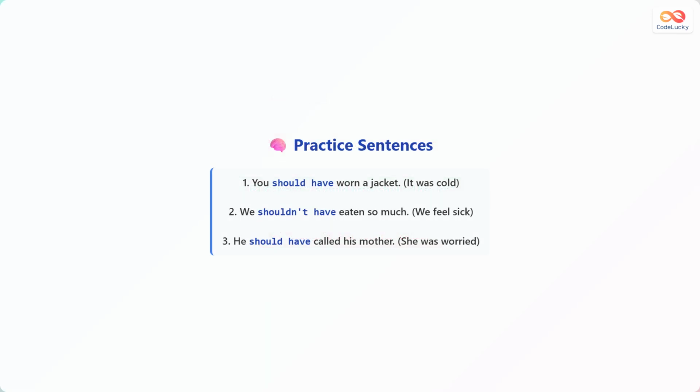Practice sentence 1: you should have worn a jacket because it was cold. Practice sentence 2: we shouldn't have eaten so much because we feel sick now. Practice sentence 3: he should have called his mother because she was worried. Say these sentences out loud to practice.